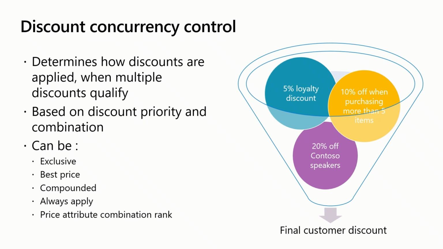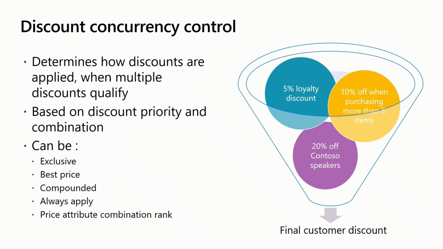Best price discount will consider multiple discounts and ensures that the best price for the customer is applied. Compounded discount allows for multiple discounts to be applied. You can also define how the compounding is applied. Is it based on the original price or the already compounded amount, etc. Always apply discounts ensure that the discount will always be applied, irrespective of other discounts applied. For this reason, these discounts are always applied last in the sequence.